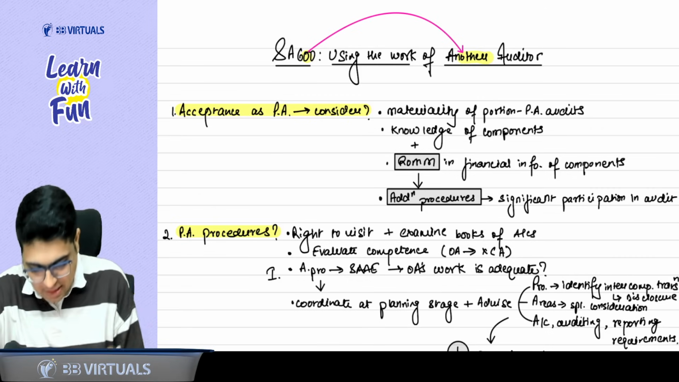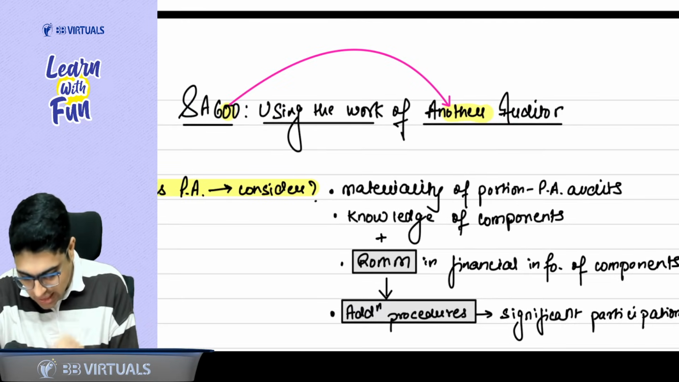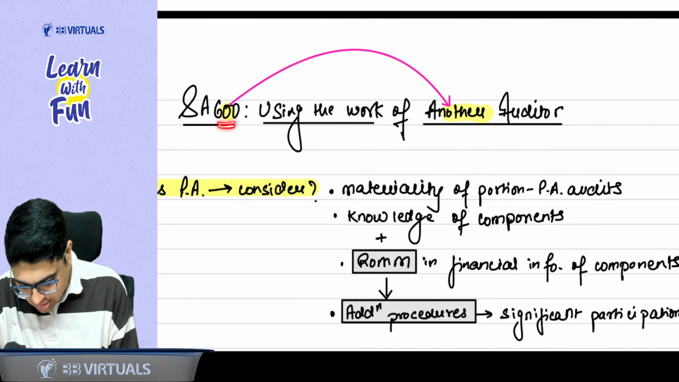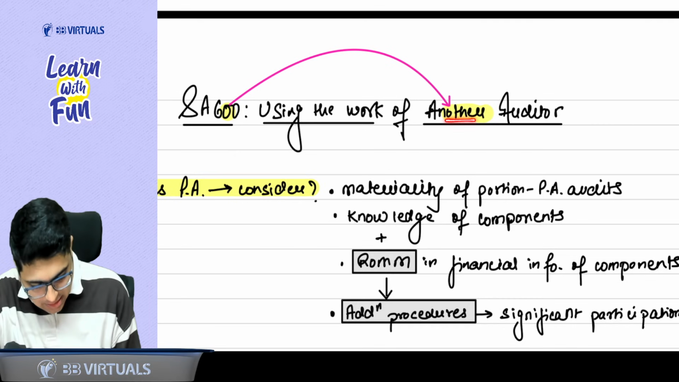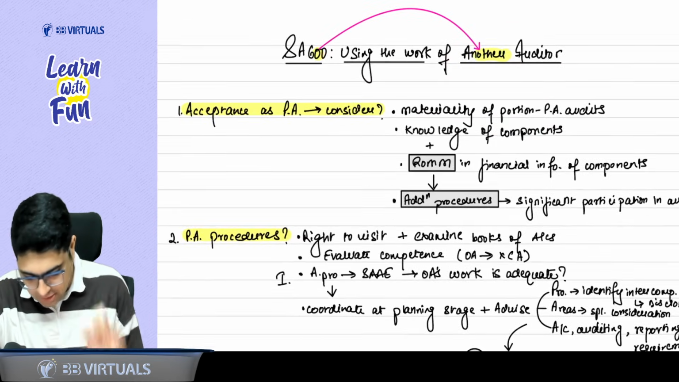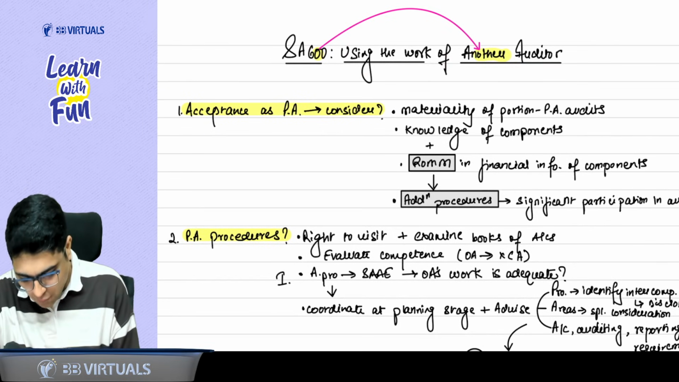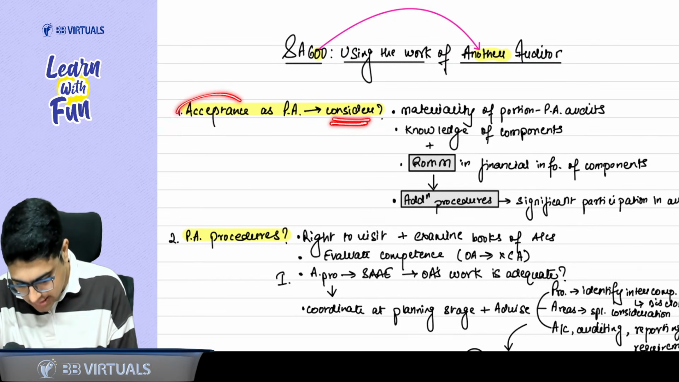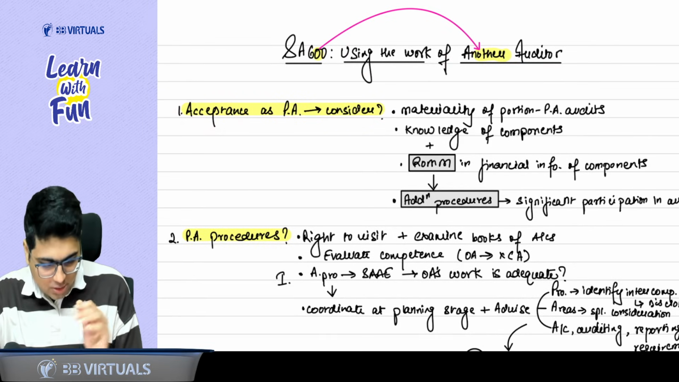See what it says. Everyone please focus on the board. The SA 600 series talks about using someone's work. Here 0 means O, and O means another auditor. So, using the work of another auditor. The first question that ICAI asks is, what are the things you will consider when you are accepting the work as a principal auditor? So the first thing is